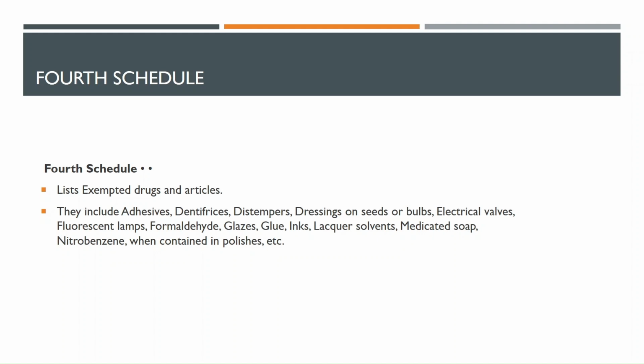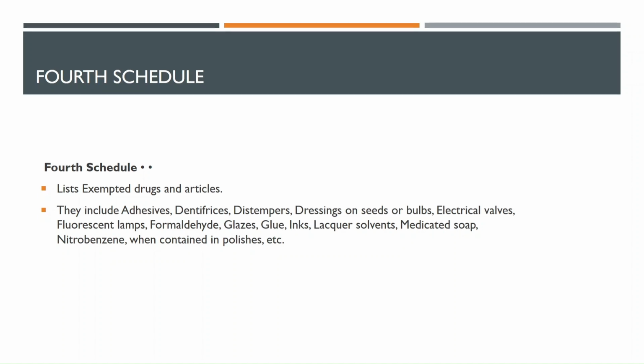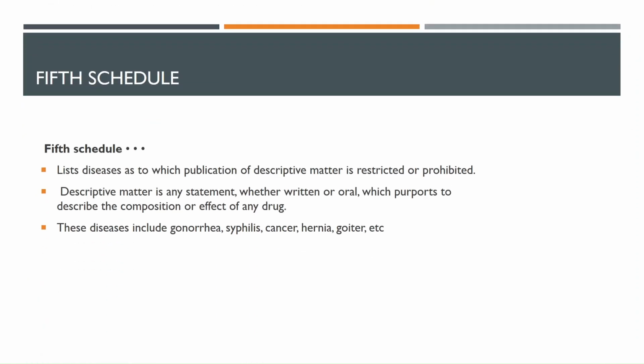So we have what you call the fourth schedule of the National Drug Policy and Authority Act. This lists exempted drugs. Examples that we have here are dentifrice, dressings on seeds or bulbs, electrical bulbs, and fluorescent lamps and the rest. These are the exempted drugs, for schedule 4 or the fourth schedule.